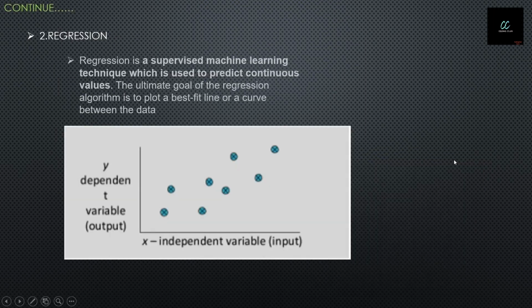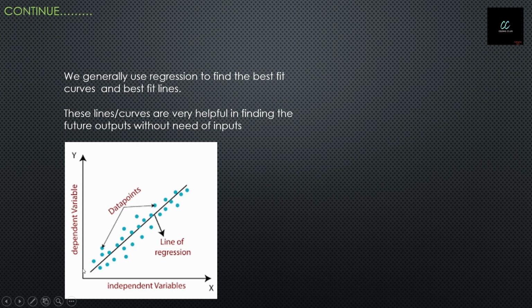Just like that, the regression. Regression is a supervised machine learning technique which is used to predict continuous values. The ultimate goal of a regression algorithm is to plot the best fit line or best fit curve. Don't worry, I will explain the best fit line or curve. Here, this is the best fit line. That means we use this line to predict the future output. Here are some input and output data. We can plot these in the graph and draw a best fit line, and as this line goes forward, we can predict the future from these points.